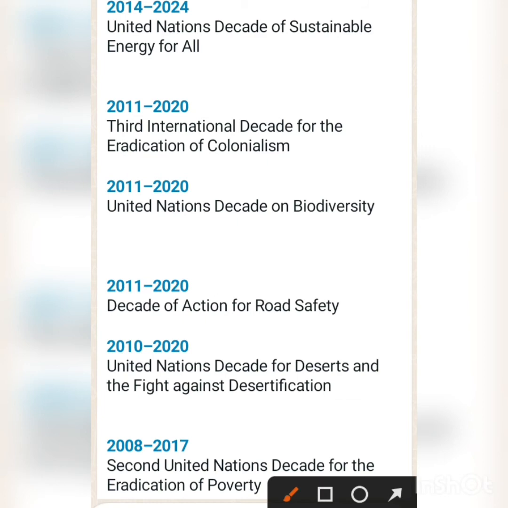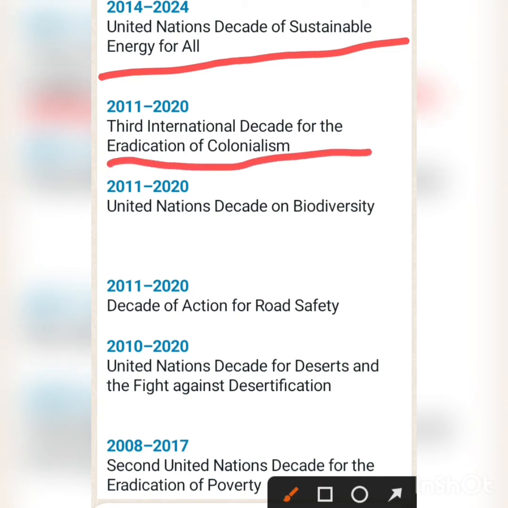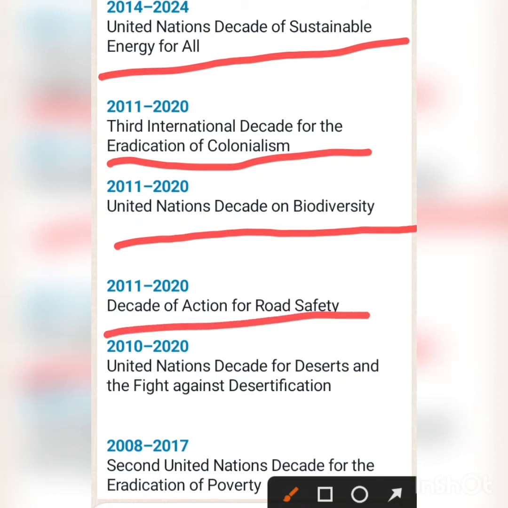2014 to 2024, United Nations Decade of Sustainable Energy for All. 2011 to 2020, Third International Decade for the Eradication of Colonialism. 2011 to 2020, United Nations Decade on Biodiversity. 2011 to 2020, Decade of Action for Road Safety.